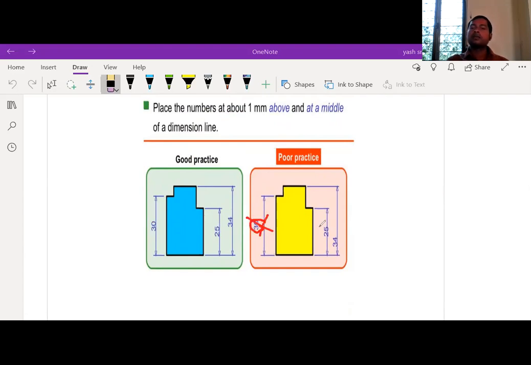Also, the dimensioning number should not be on the line, and should not hit the edges here and here. The dimensioning number must be indicated at the middle of the dimensioning line and near to it, touching the dimensioning line.